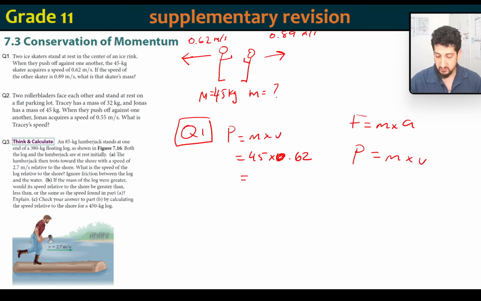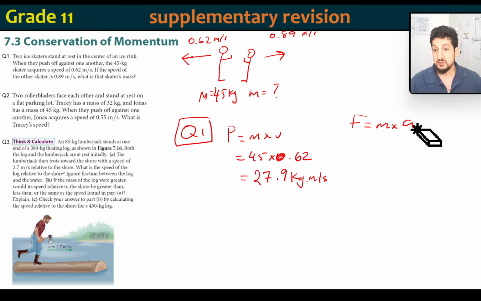45 multiplied by 0.62 equals 27.9 kg dot meters per second. So that is, let me just get rid of all of this. And sorry about the sound in the background. That's just my daughter. That's 27.9 kilograms dot meters per second. That is going to be the momentum of this person. So that's going to be equal. Both momentums are going to be the same.